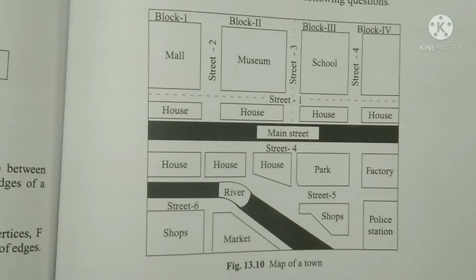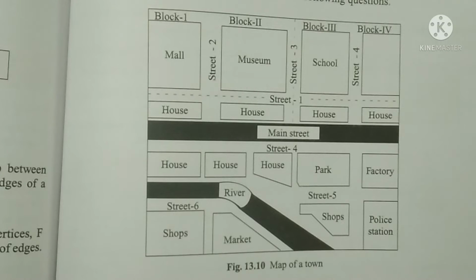So if you look at any part of this map, if you stand there and you know how to reach, you will come to know how to reach any other destination. So a map helps you to reach your destination easily. So a map has some special features. What are the special features we will see?